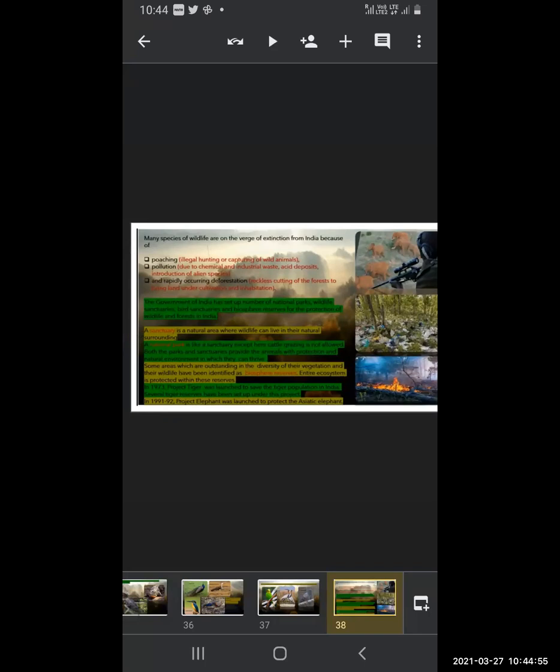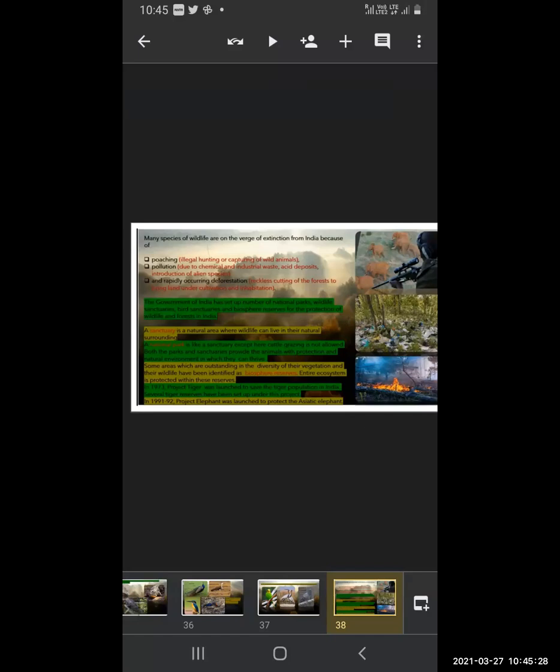Both the parks and sanctuaries provide the animals with protection and a natural environment in which they can thrive, so that they can survive there. Some areas which are outstanding in the diversity of their vegetation and their wildlife have been identified as biosphere reserves. The entire ecosystem is protected within the reserve.